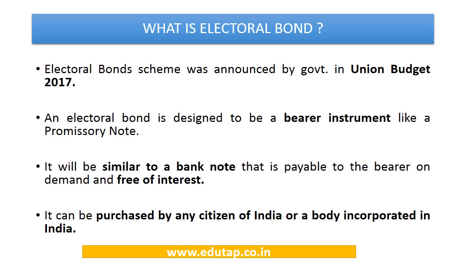The electoral bond scheme was announced by the government in the Union Budget of 2017. So this was not in Union Budget 2018, but in Union Budget of 2017. These bonds are designed to act just like a bearer instrument. Bearer instrument is like a currency note. You can give this currency note to the political party which you want to donate to, and that political party will get the amount in its bank account.